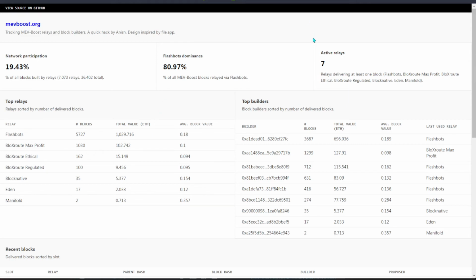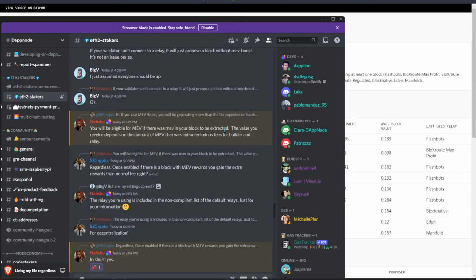And of course, how does this MEV work? Will it happen every time you propose a block? This is the answer for you. Right, so for my case, I had an interesting question on DAppNode, so I asked it over there, and I would say Nabsku is very helpful every time online. And from there you can see that you will be eligible for this MEV if there is an MEV block to be extracted.